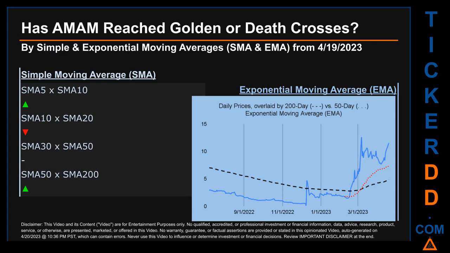Back to the video. Has AMAM price reached golden or death crosses? Golden cross and death cross are basic signals that compare average prices across two specified trade day ranges, a short-term versus a long-term range. For example, 5-day versus 10 trade days. Essentially, a golden cross is a bullish signal. It appears when a ticker's short-term moving average crosses above its long-term average. Vice versa, a death cross is a bearish signal when the short-term crosses below its long-term moving average.